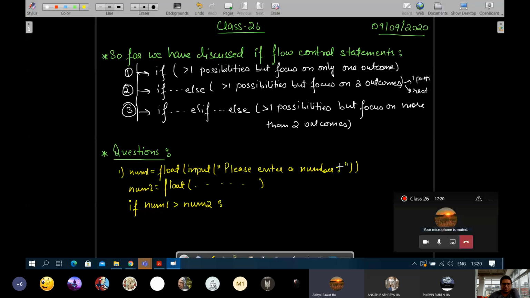Okay, thank you. Yeah, he's correct. One more bracket will be there for float. So yes, like I was saying, the user may either give num1 as bigger or num2 as bigger.